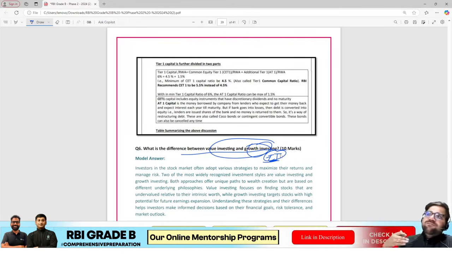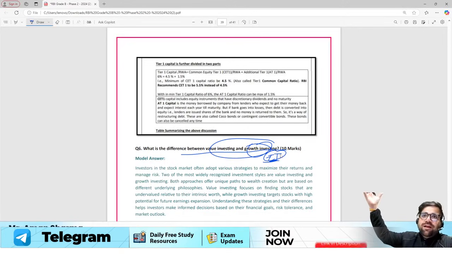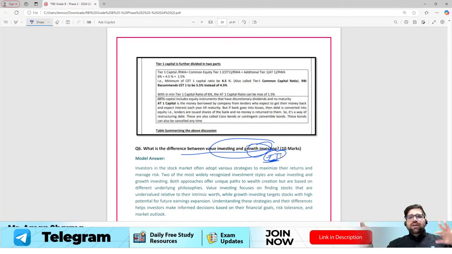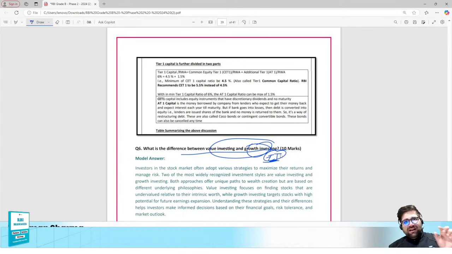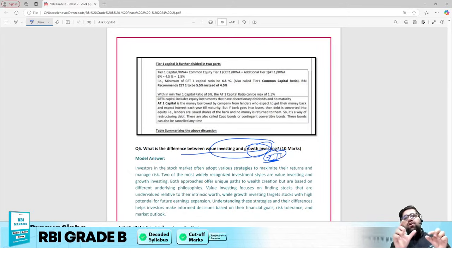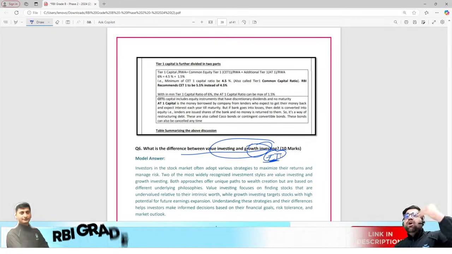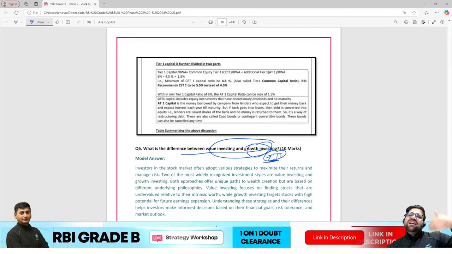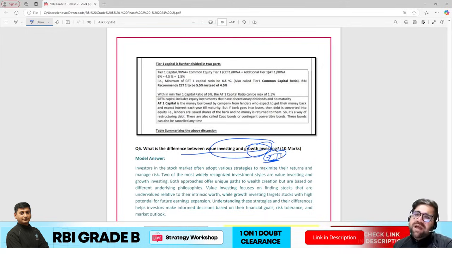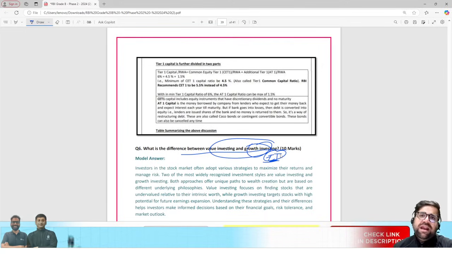Like for example, if the market is rising, I will invest my money into some company so that my money can also rise. But then what's the difference between value and growth? In value, you pick certain companies which are undervalued and you hold them for a longer period of time. But in growth investing, you try to grow your money. It can be short term as well as long term. Right? So if you know the difference between value and growth, then only you could write your answers.